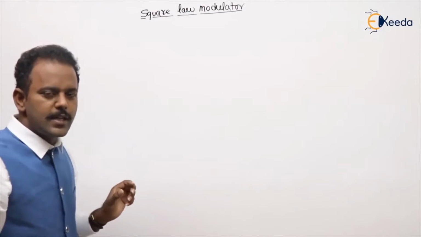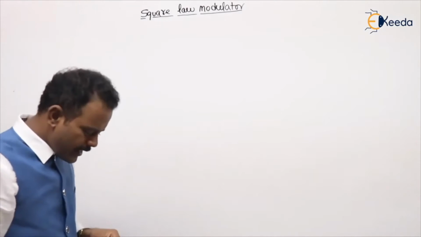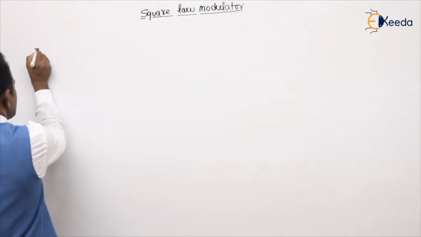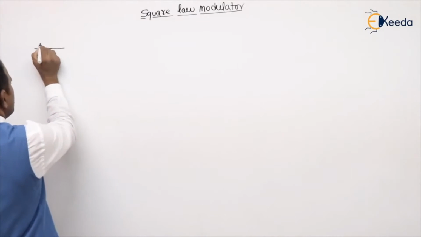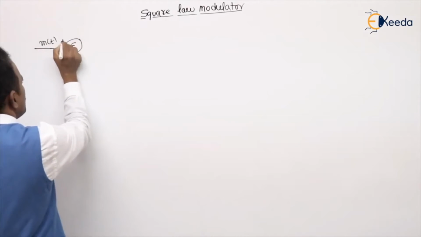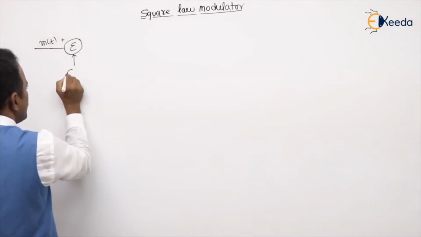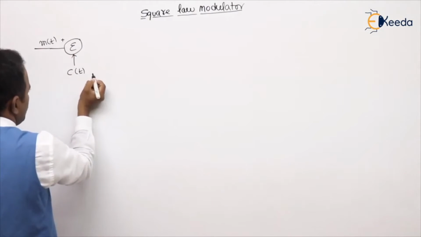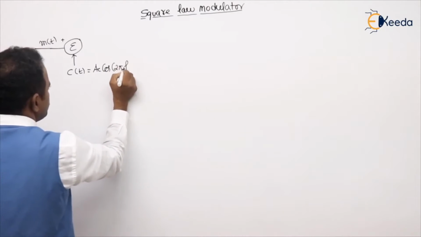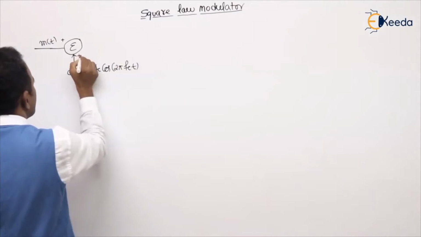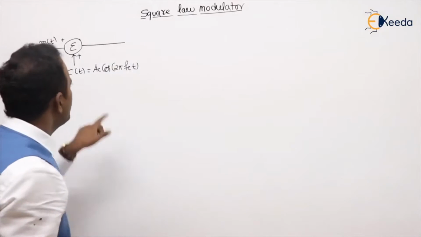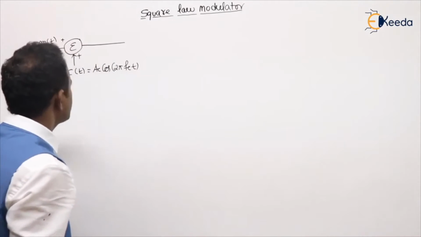Now, see the first method, the square law modulator. I already told you this is a non-linear method. For generation of any modulated signal, what are the things we need? The first one, students, is the message signal, so we take m(t). What is the other one we need? We need the carrier, which is c(t). What is the carrier always? Ac cos 2πfct. Both are taken. For generation of any modulated signal, we need a message as well as a carrier.